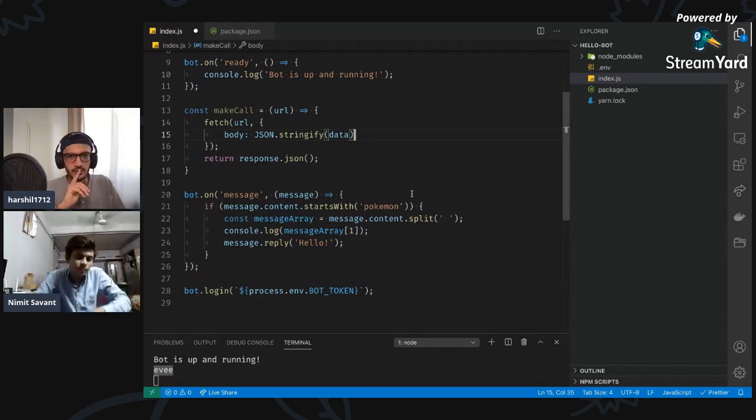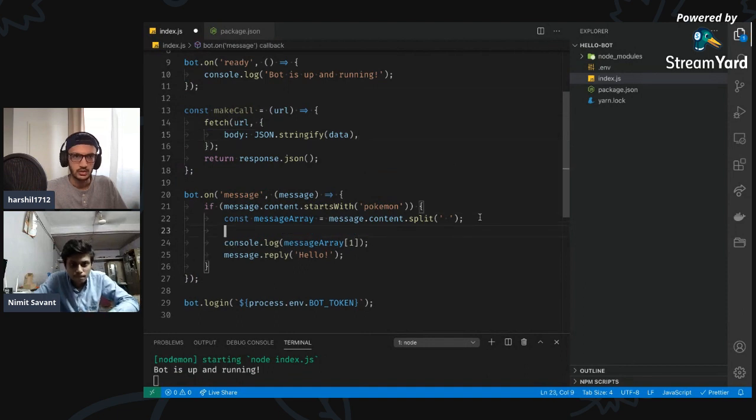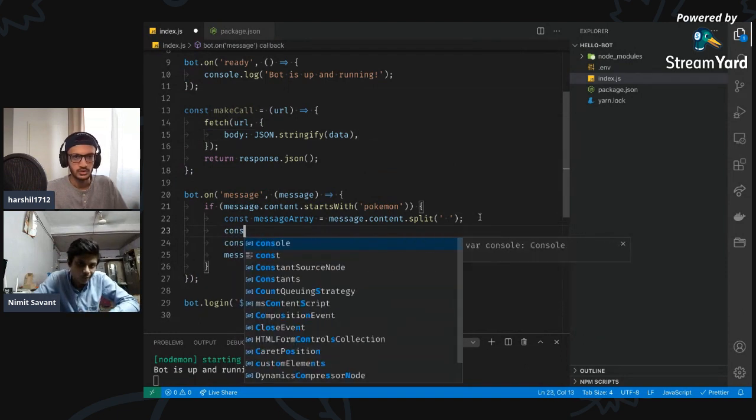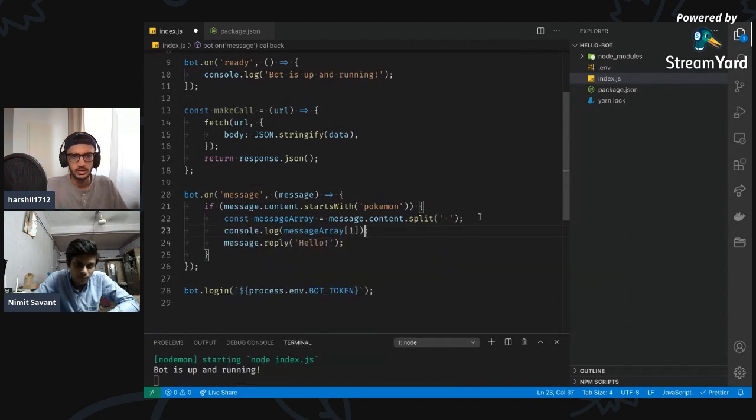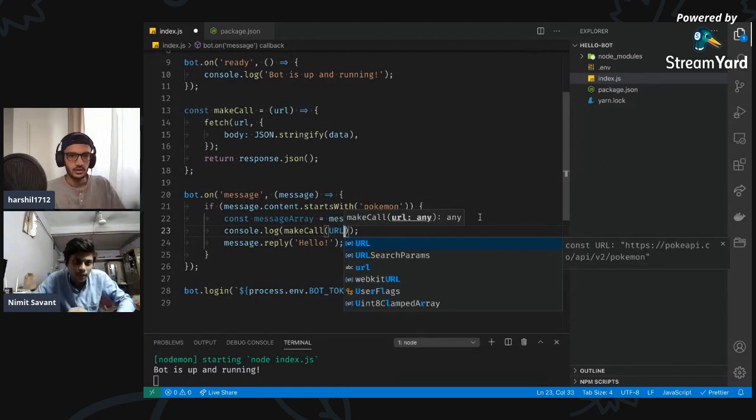Coming back to this, we now have a function, and we still don't get an error. Looks good. Now what we want to do is make the API call. I'm just gonna do console log, maybe reuse the one that I had earlier. Make call, and then we can pass URL plus message array, the first index.